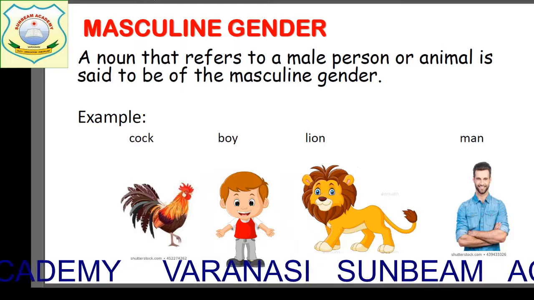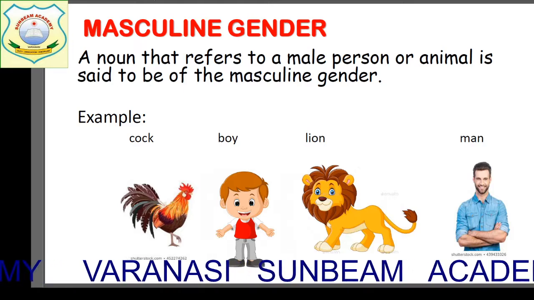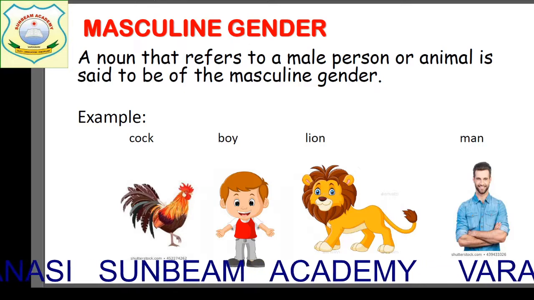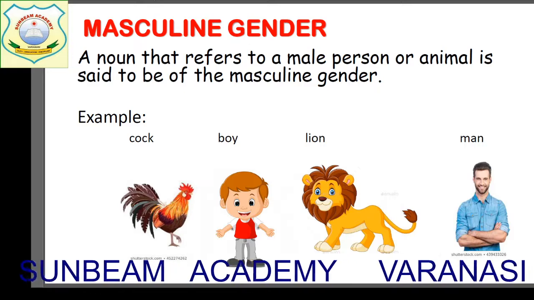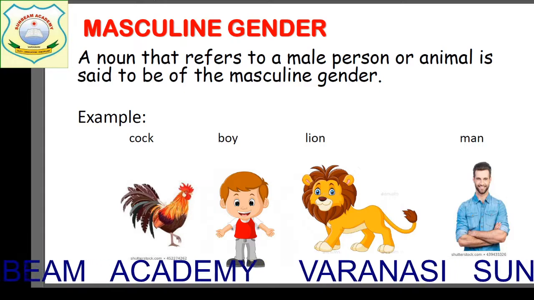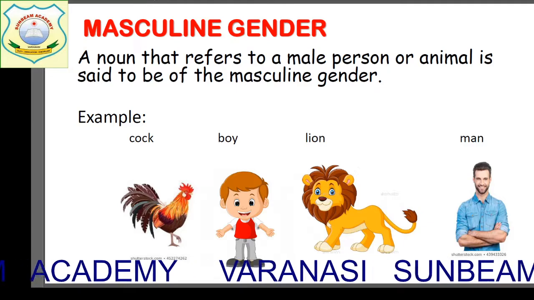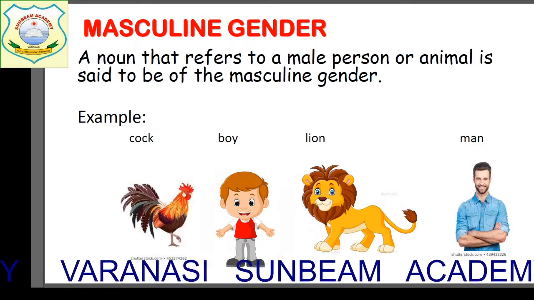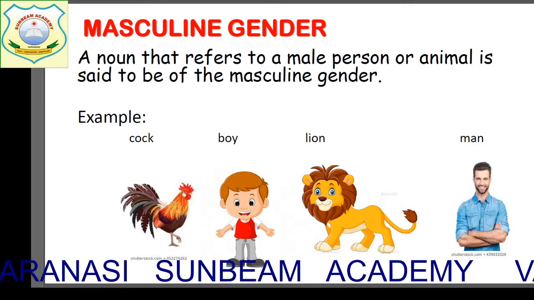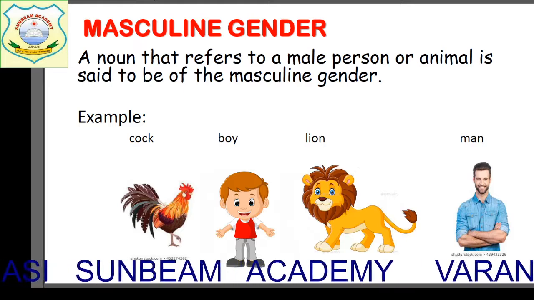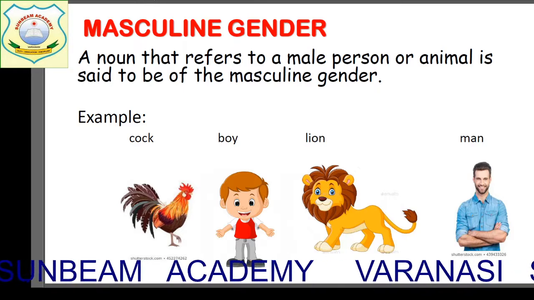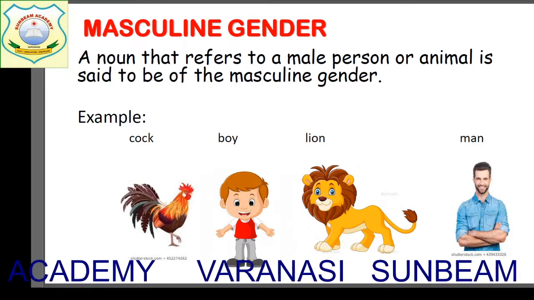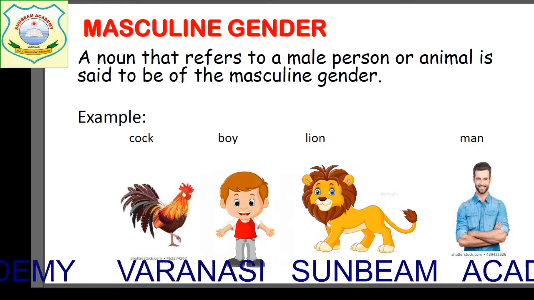And to correlate them, what you do? Masculine, M for masculine and M for male. If this way you correlate, you will never forget, children, that all the male person and animal are called masculine gender. And what are the common examples? See, children, cock, boy, lion, man. Okay, there are many more like father, son. Okay, so we'll read more of it. These are the common ones.